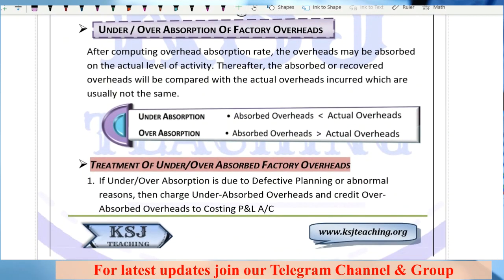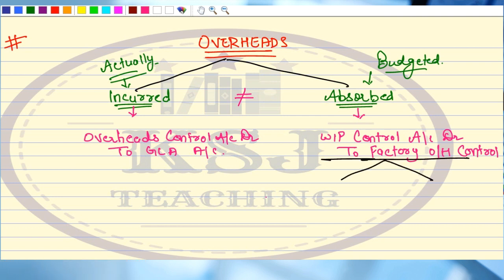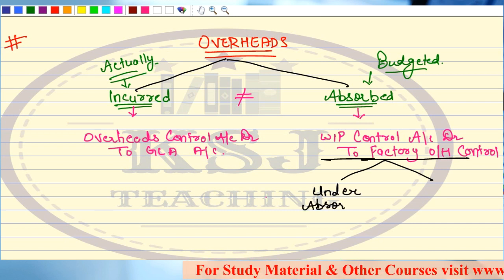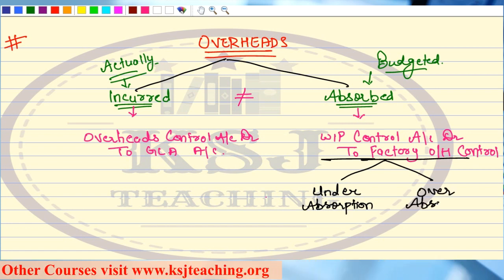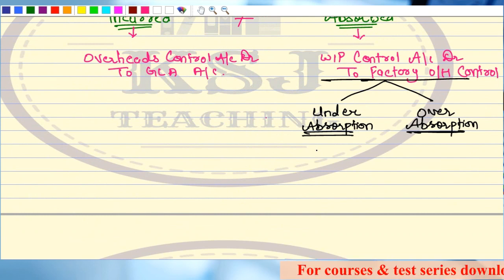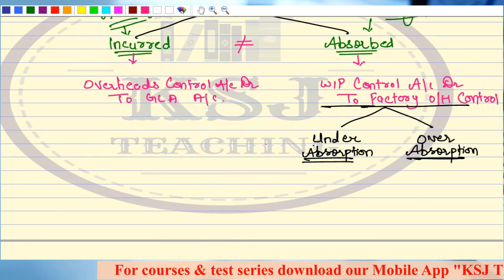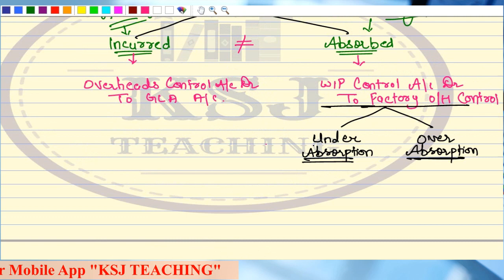After that we have under and over absorption of overheads. Now listen to it very carefully. That means at this point, we can have either the under absorption or the over absorption, isn't it? If the actual overheads and the absorbed overheads are not equal, we say it is either an under absorption or an over absorption of overheads. What is under absorption? When the actual overheads are more than the absorbed overheads. And what is over absorption? When the absorbed overheads are more than the actual overheads. We have studied about it, right?